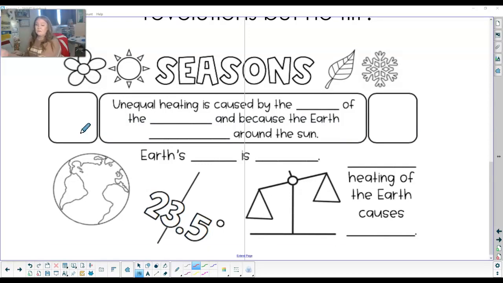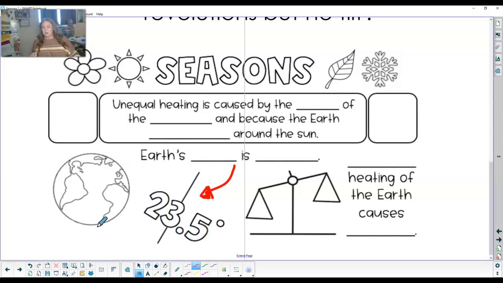Okay, so for this next part, the Earth's axis is actually tilted. So Earth's axis is tilted. How much is it tilted? It is tilted 23.5 degrees and it goes to the north. And so that's always, okay, right? So this is the tilt of the Earth, tipped 23.5 degrees to the north.